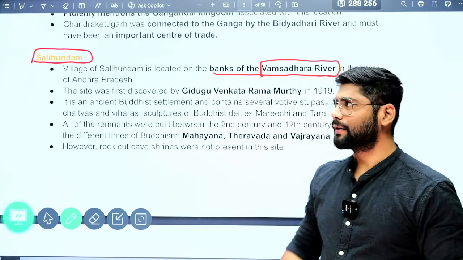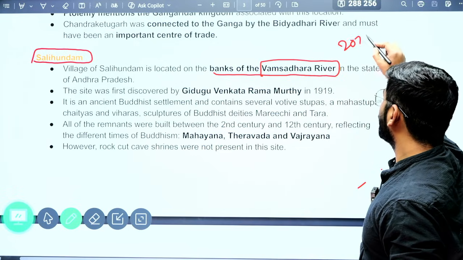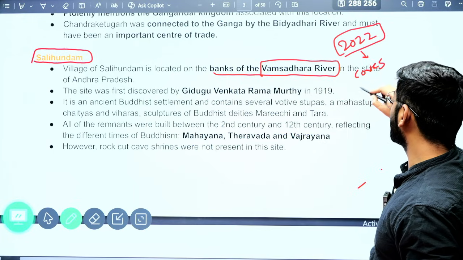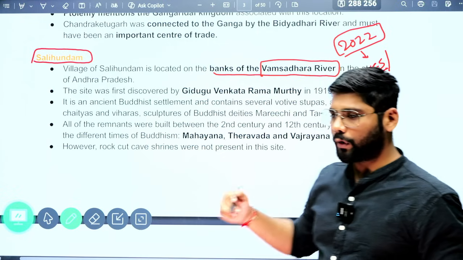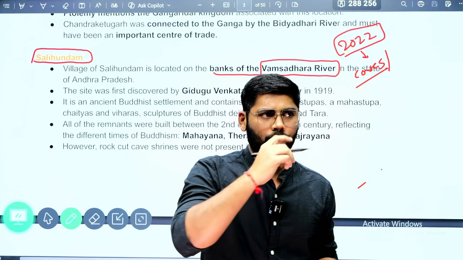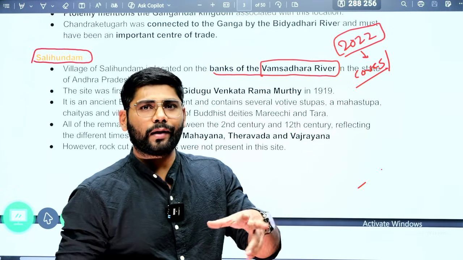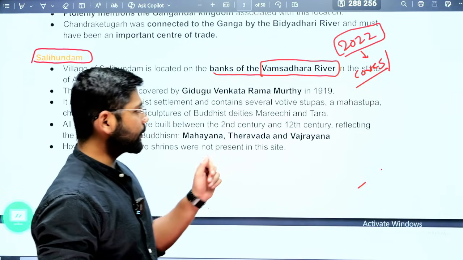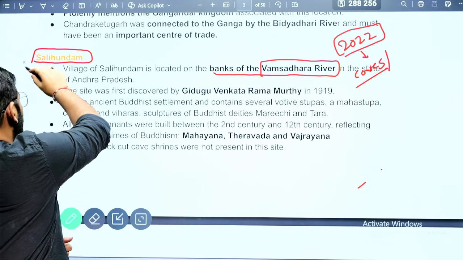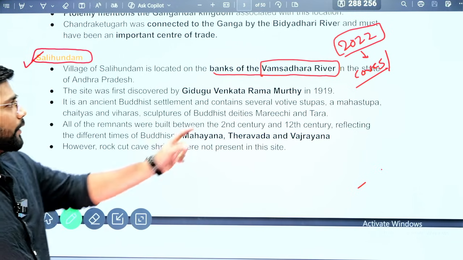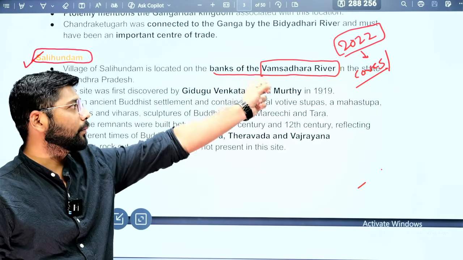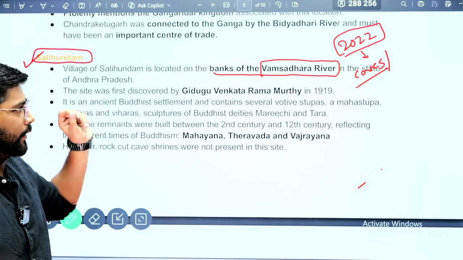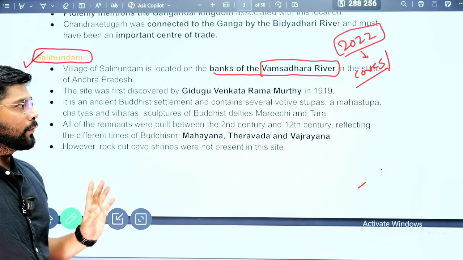If somebody has written the 2022 prelims, they were given some caves or important places. Amravati was one place, Ajanta was another, and they asked on the bank of which river these places are located. So from that perspective it becomes very important. This place, Salihundam, is situated on the bank of the Vamsadhara river, and the Vamsadhara flows on the eastern side, in the Eastern Ghats. So this is an important fact.